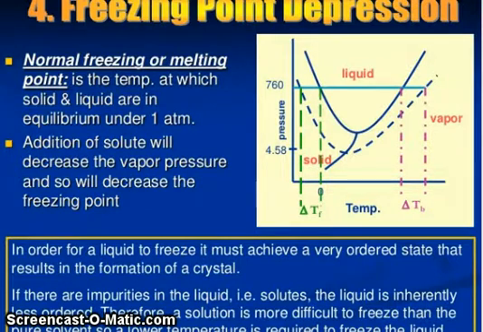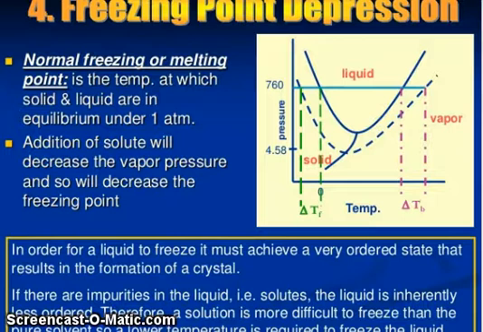Now friends, freezing point depression. The normal freezing or melting point is the temperature at which solid and liquid are in equilibrium under 1 atm. Addition of solute will decrease the vapor pressure and so will decrease the freezing point.